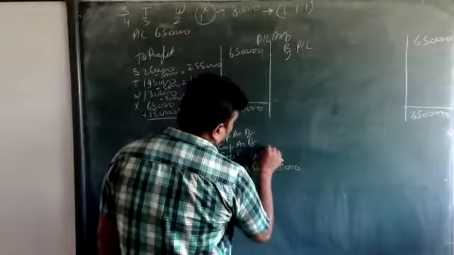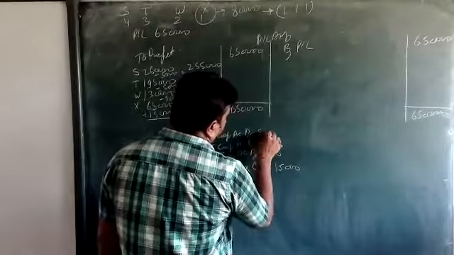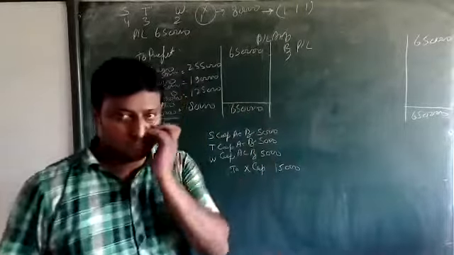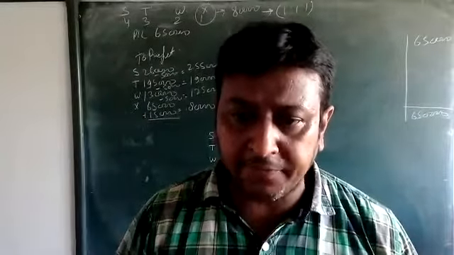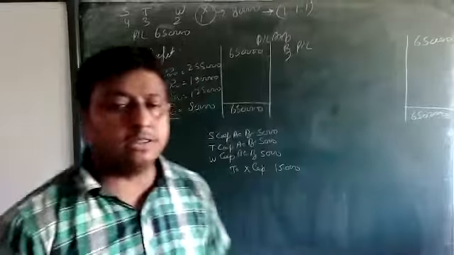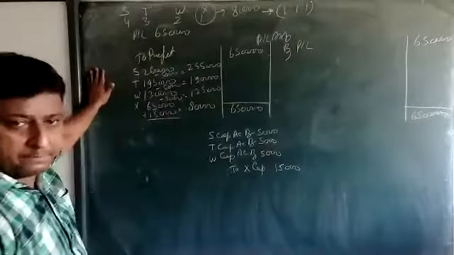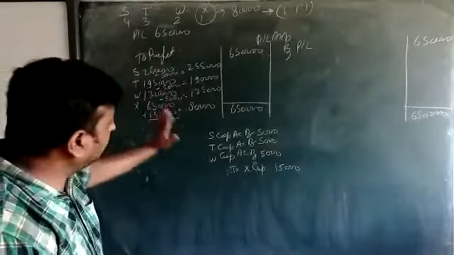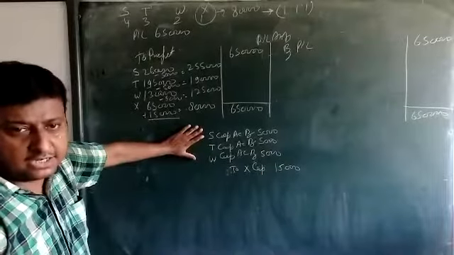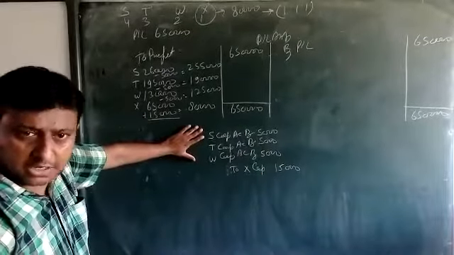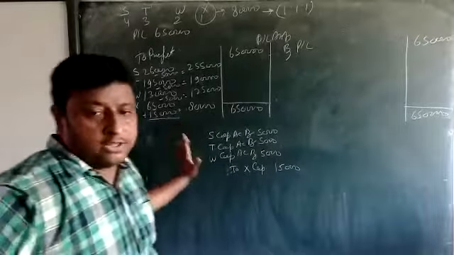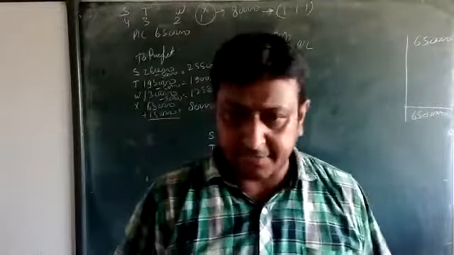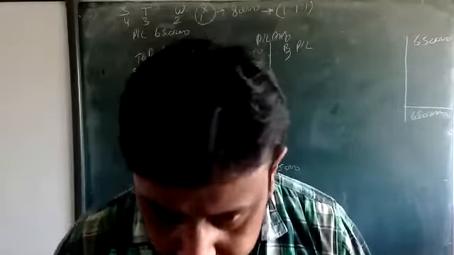Here 5,000, 5,000, and 5,000. In this way, we make the P&L appropriation account and then the journal entry. Everyone clear? In this way, we are doing the question.